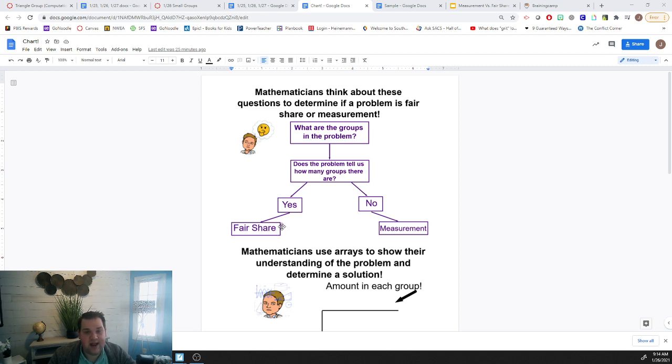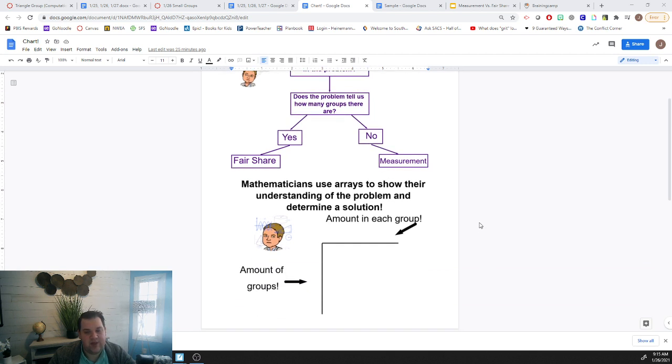So the first thing we want to ask ourselves is, what are the groups in the problem? So we want to ask, what is the problem trying to have us split into? What kind of groups? Then we want to ask, does it tell us how many groups there are? If the answer is yes, then it's a fair share problem. And if it's no, it's a measurement problem.